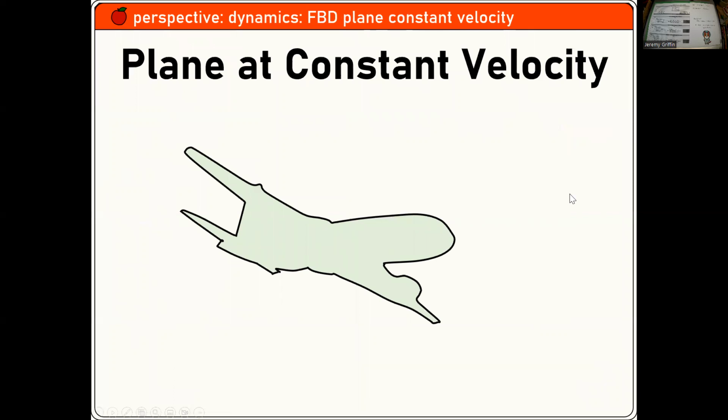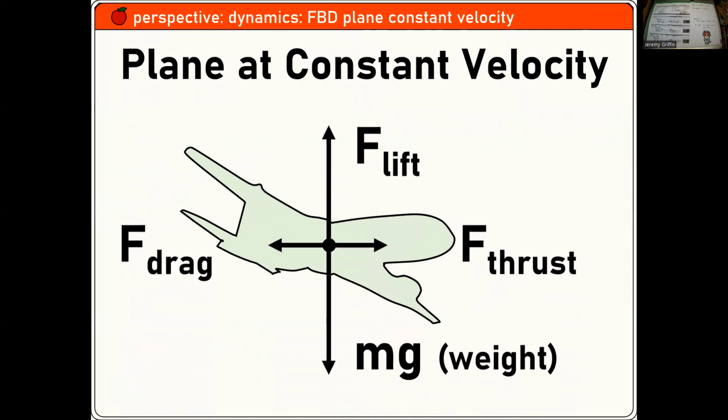A plane at constant velocity. If it's constant velocity, that means it's in equilibrium. So all the forces better be balancing. I mean, it's got a huge weight. There better be some kind of lift force to balance that. I bet there's some air drag, so maybe there's a thrust to balance that out. Engines are blasting. Right? Are you guys thinking, bam, those four forces right there? Weight down, lift force up, thrust forward, balanced by the drag backward. Plane at constant velocity.